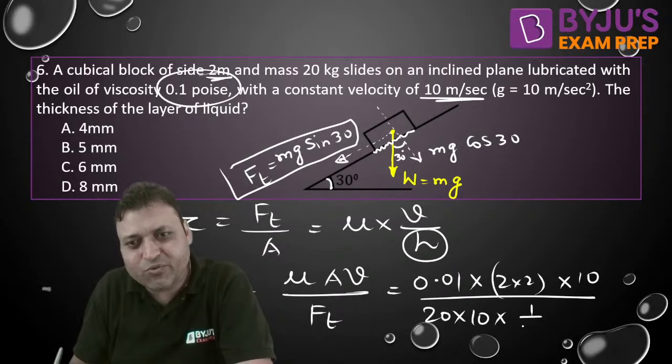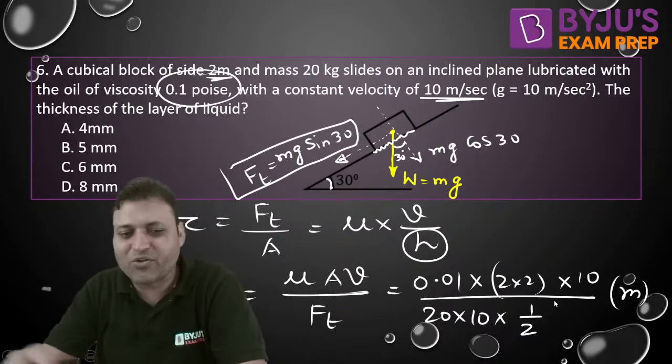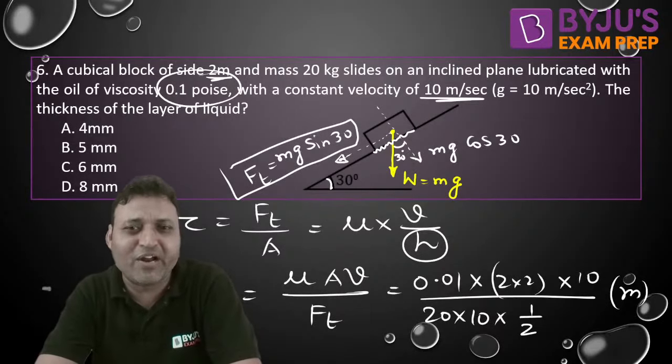Sine 30 is 1 by 2. If you put it, then you will get your answer in meter, and you can find the answer in millimeter. Yes, everyone please do let me know your answer.